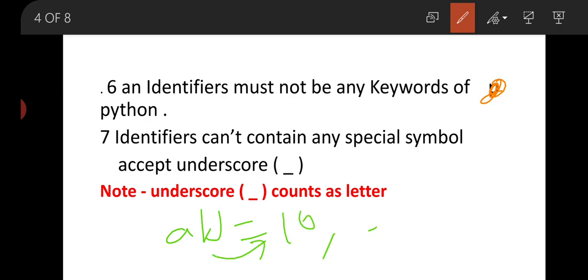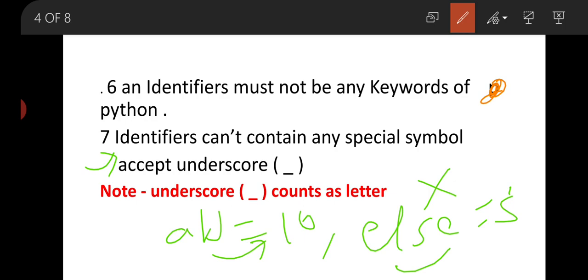But if you define else equal to 5, this is not valid because this is a keyword. Print is a keyword. Print equal to 5 cannot be defined because an identifier must not be any keyword of Python.